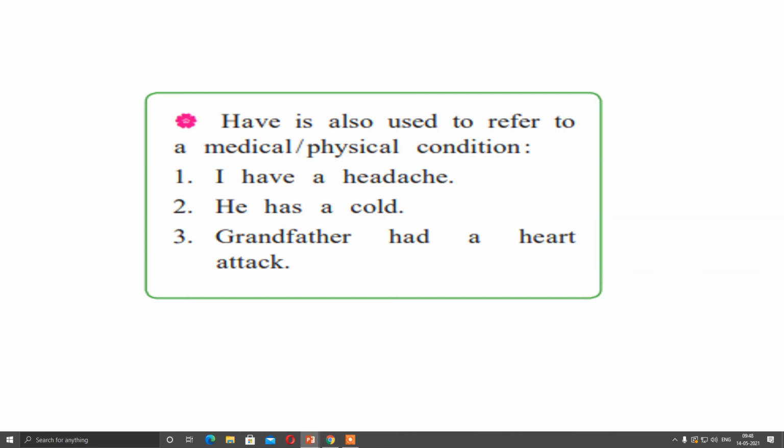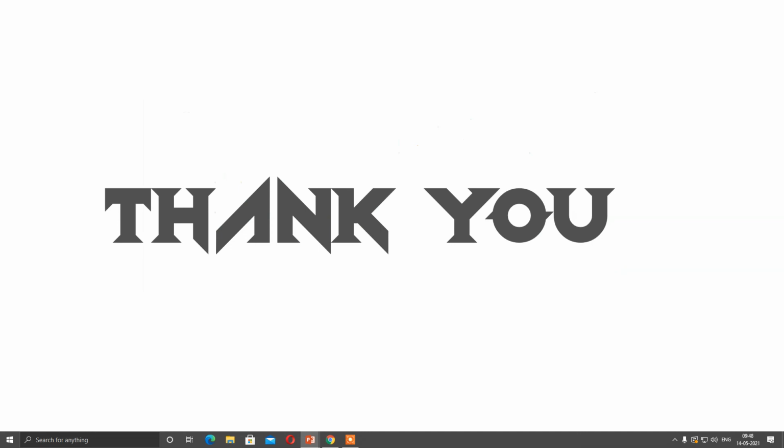First we started with possession and ownership, second experience, events and activities, third eating and drinking habits, and then to show medical and physical conditions have can be used. So have is really a versatile verb which is used so many times in our speaking, and it is very useful in English to have knowledge about have.